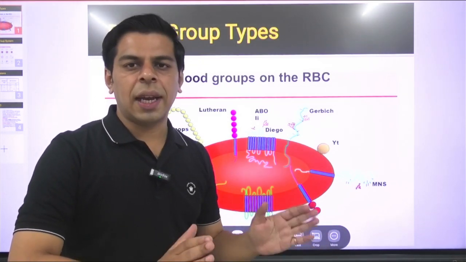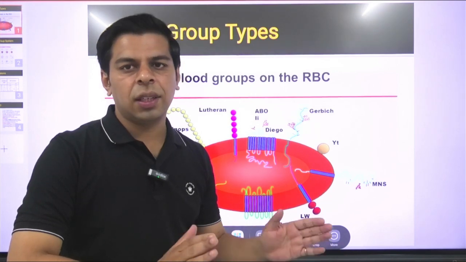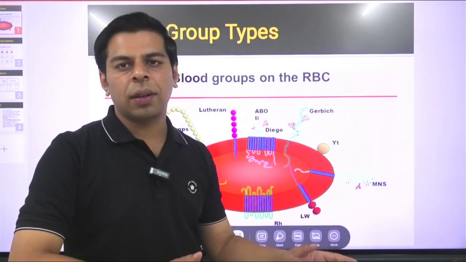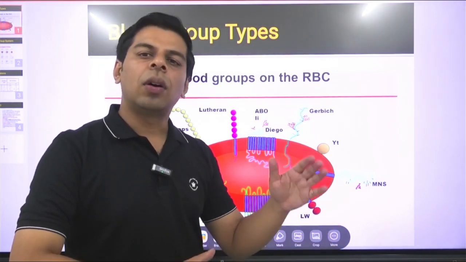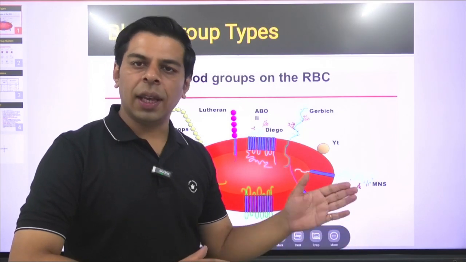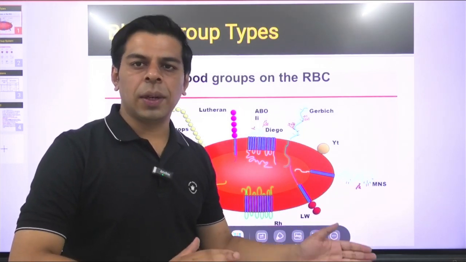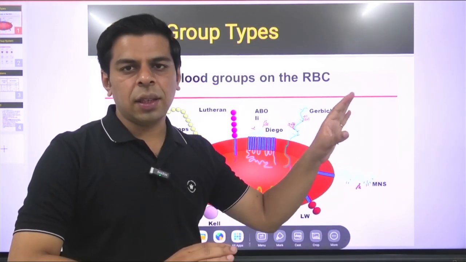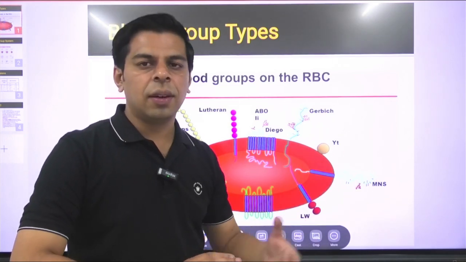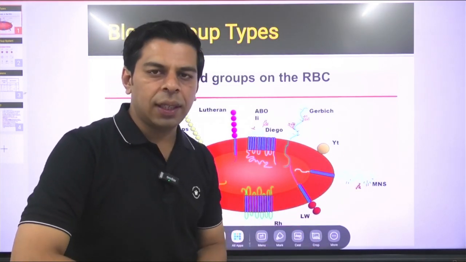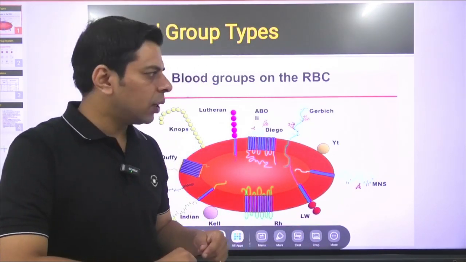So we will be highlighting all important facts related to blood groups: what are their different types, how are blood groups named, what are the ideal recipient and donor angles, and then the current affairs part in the final slide. So without wasting any time, let's start with today's topic on blood groups.